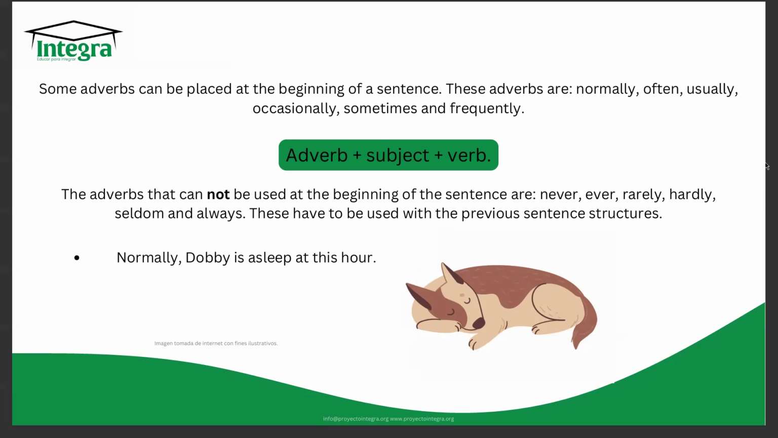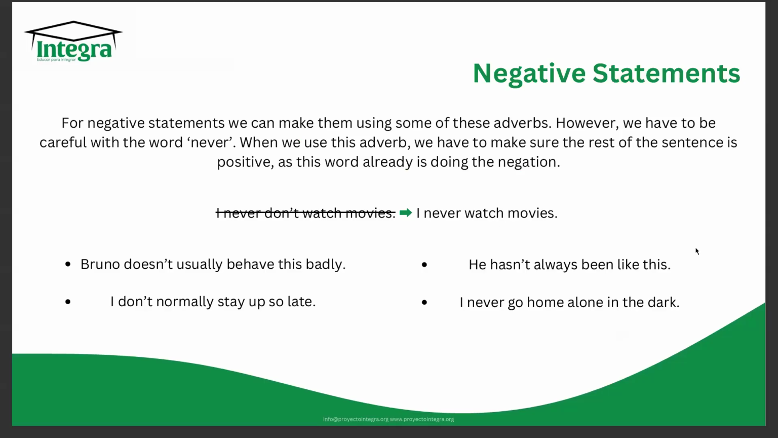This one, with the adverb at the beginning, is only for these adverbs, the ones here at the top of the screen. So here's an example. Normally, Dobby is asleep at this hour, right? Normally is one of the ones that we can use at the beginning, so we can add them at the beginning. And it is correct.